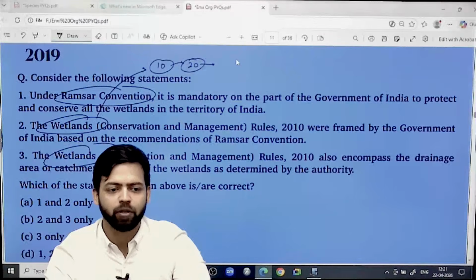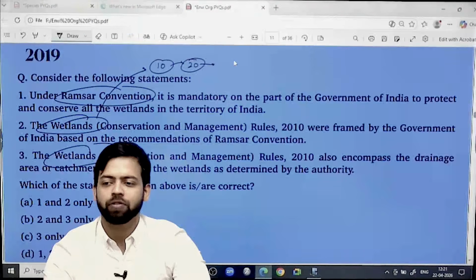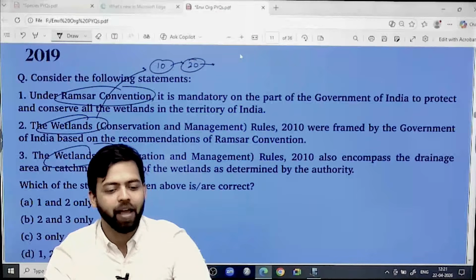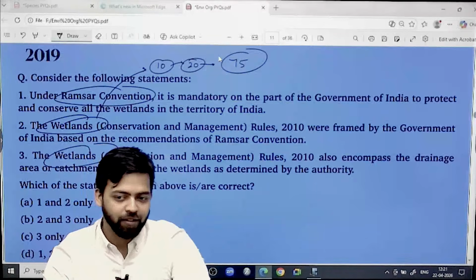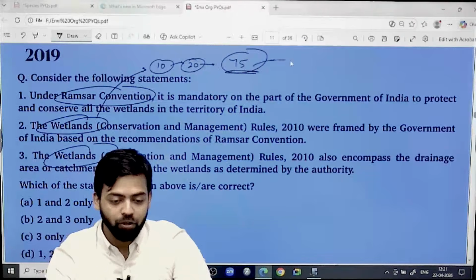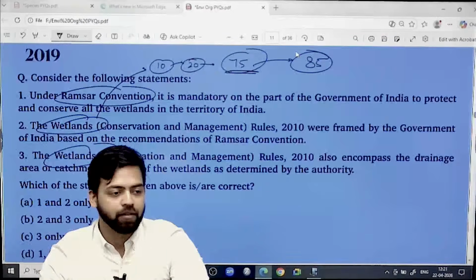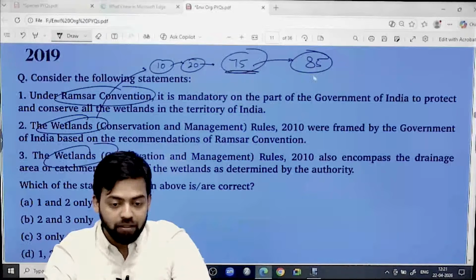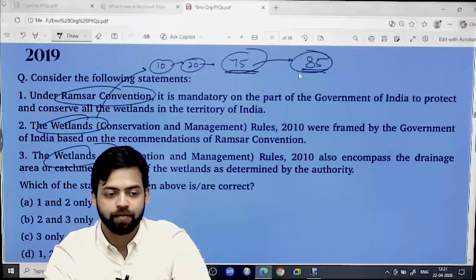the 75th, no, 2024, on the occasion of the 75th year of independence, we will have 75 additional Ramsar sites. So this number went on increasing. At present it has reached around 85, more than 85. So when such a number of Ramsar sites are there, hardly can you prepare for this, right?